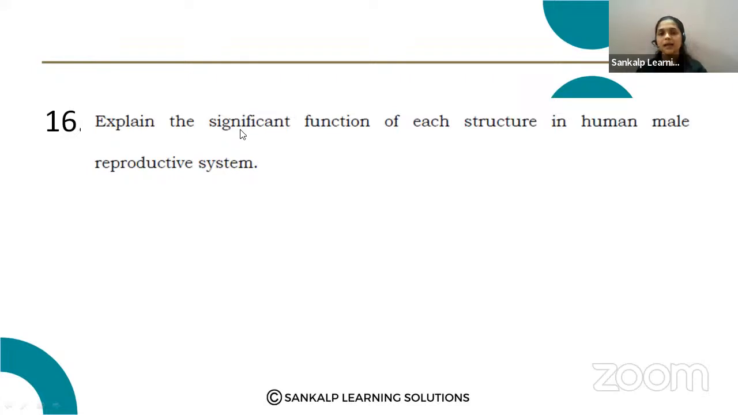See here, explain the significant function of each structure in the human male reproductive system. Every structure in the human male reproductive system, you have to explain the function of each structure. Okay, note down this question. This question was also asked in the previous year question paper.